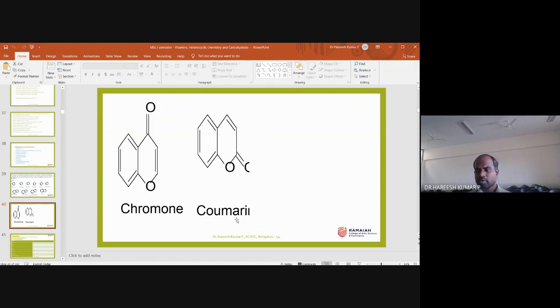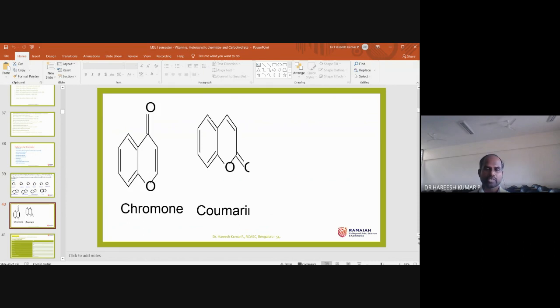With this, I will go to the nomenclature. Nomenclature means a few important rules I will recall, more particularly what the suffix is and what the prefix is.